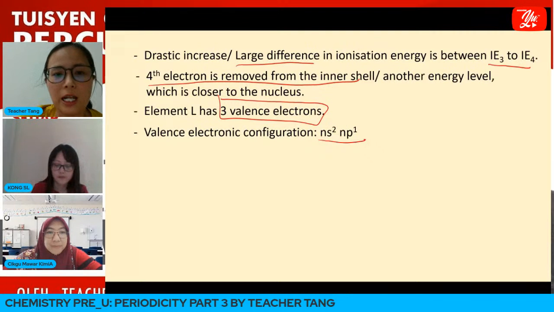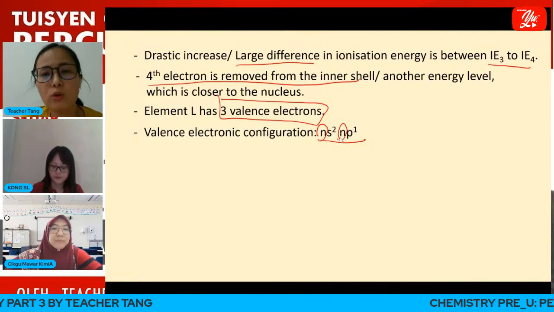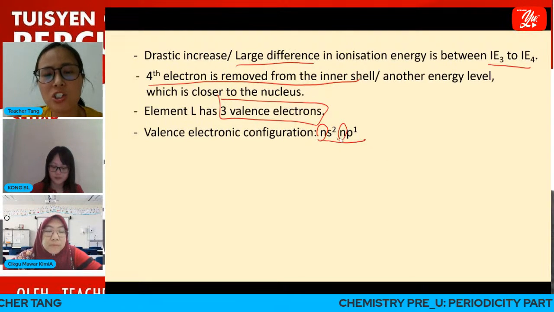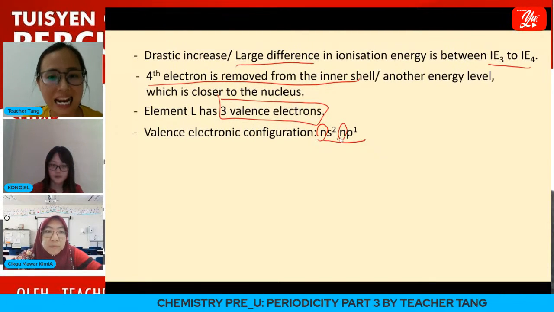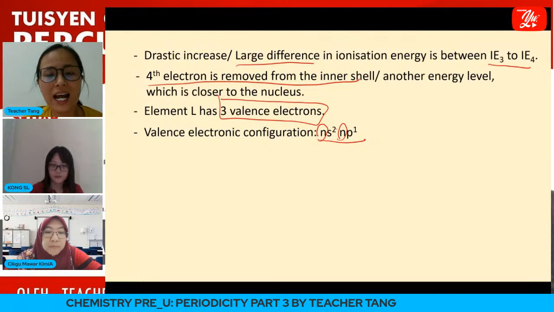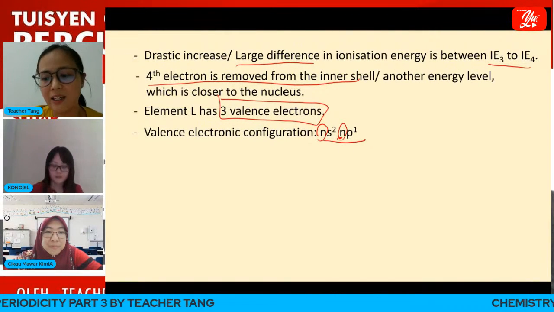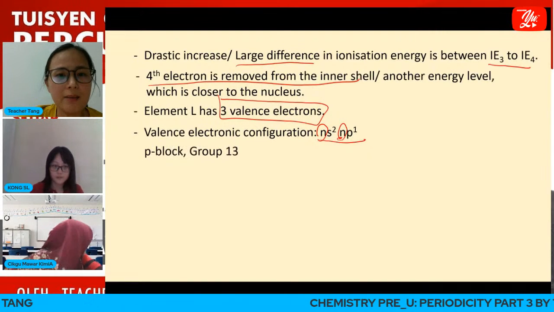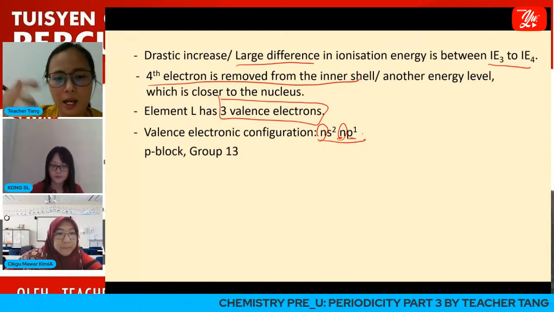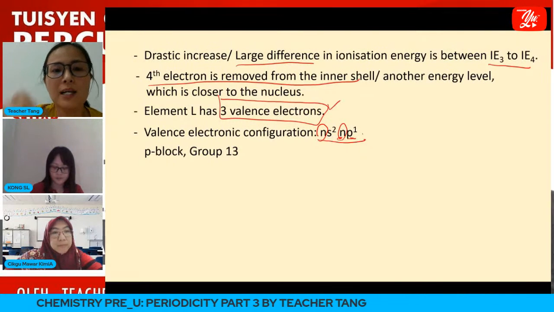I put it as n here because we do not know the period. We do not know the total number of shells filled with electrons that this particular element has. Because of that, we don't know our n, so I will just leave it as n, the highest n. It must be a p block element, and it must belong to group 13 because of 3 valence electrons.